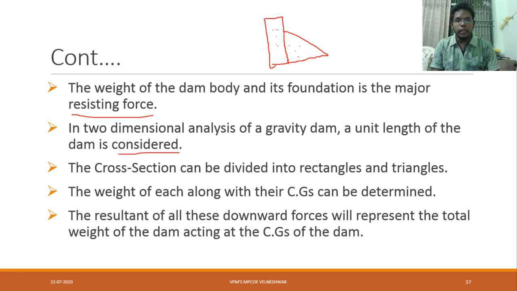The weight of each along with their CGs can be determined. Means here center of gravity and here center of gravity we have to determine. The resultant force of all these downward forces will represent the total weight of the dam acting at the center of gravity of the dam. Based on these resultant downward forces, we have to consider both and decide our center location where more weight will act, and that will be the center of gravity of the dam.